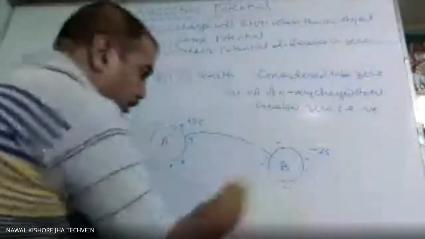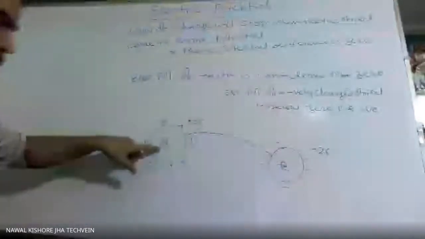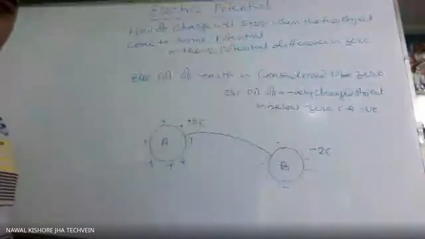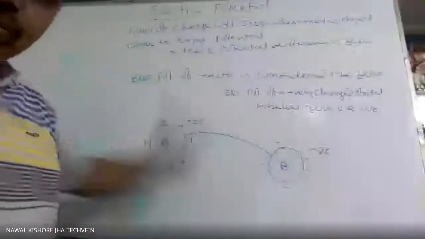So here electrons will flow from B to A. This is higher, lower potential. Minus means below zero, as we just did. Plus means above zero, so plus will always be more than minus. Even if it is plus 0.5 and minus 100, this one will be higher.